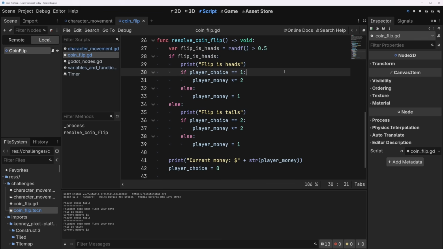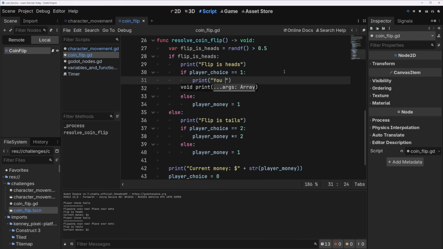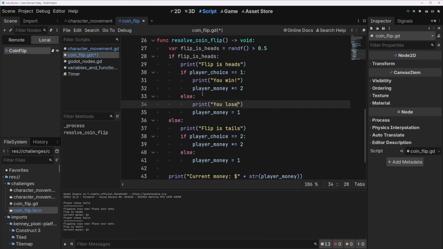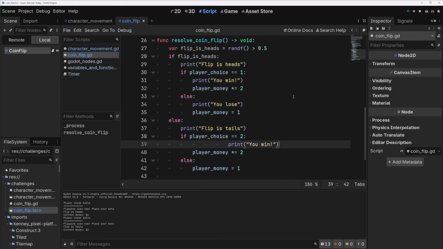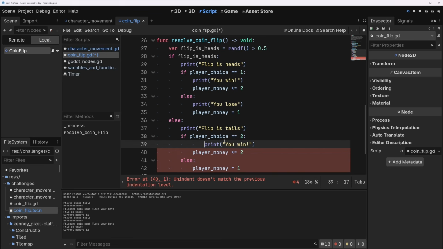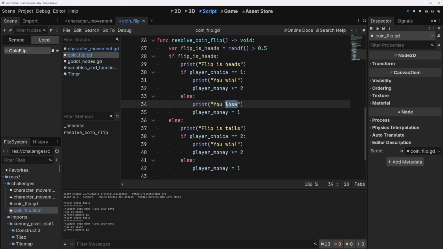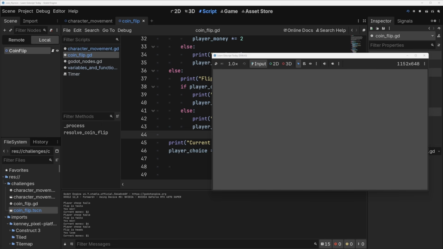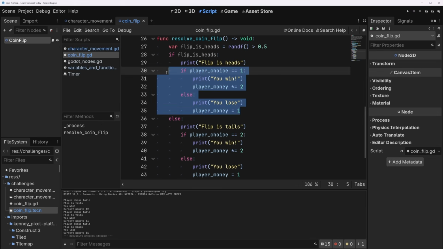We can put some text here. We'll say you win, you lose. And again, this is all just UI essentially now. We can decide how to tell this story, and you may have chosen to do this in a very different way. Totally okay. So T, you lose. Okay, that's looking good.